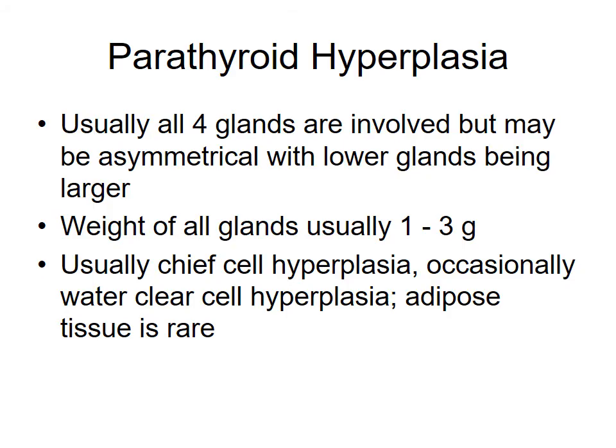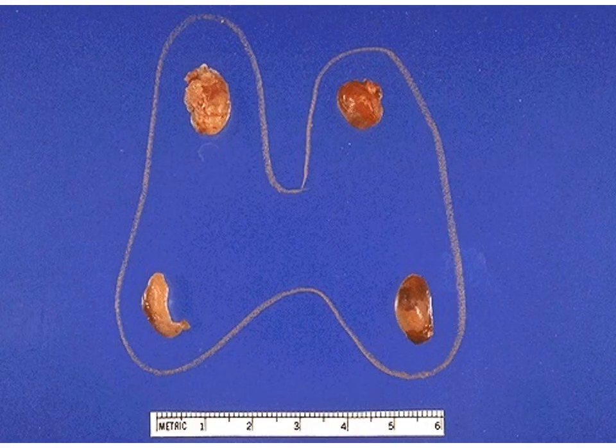Parathyroid hyperplasia, in which all four glands are involved but may be asymmetrical, with lower glands being larger. The weight of all glands usually is 1 to 3 grams, and there is usually chief cell hyperplasia. Occasionally water clear cell hyperplasia can occur. Like chief cells, they have a clear to eosinophilic cytoplasm, while oxyphil cells have more granular, more eosinophilic cytoplasm. Adipose tissue is rare, or there is a scanty amount of fat.